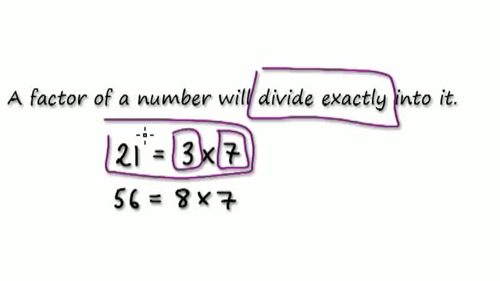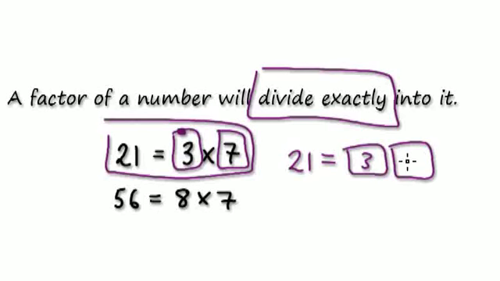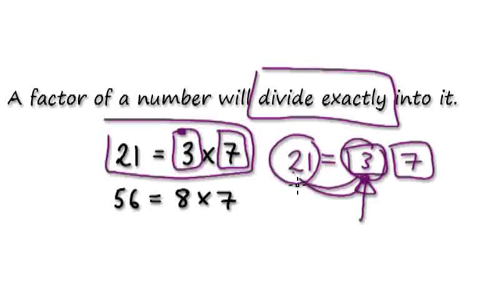So what it's saying is a factor of a number. 21 here is made up of 3 times 7. This is a factor because it's part of the whole thing, and it divides exactly into it.